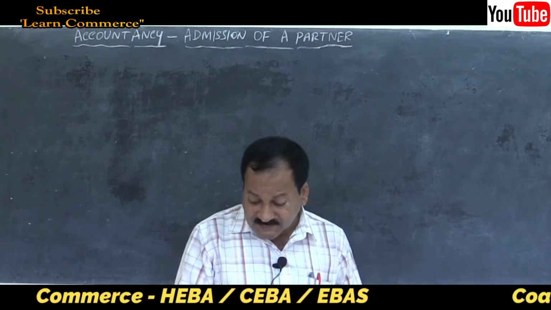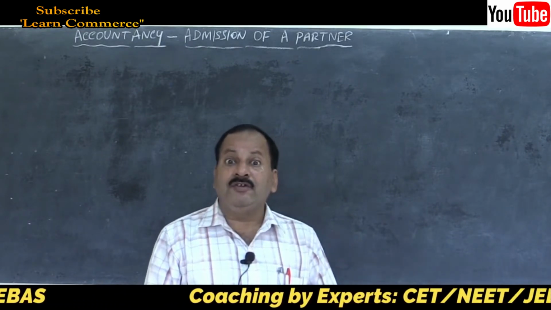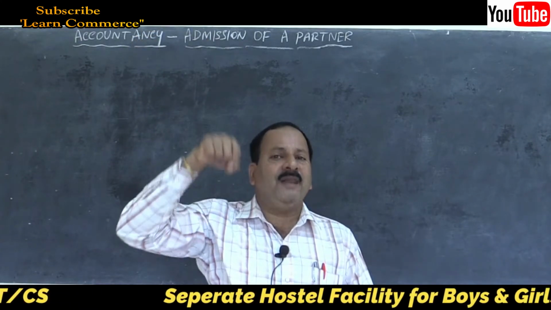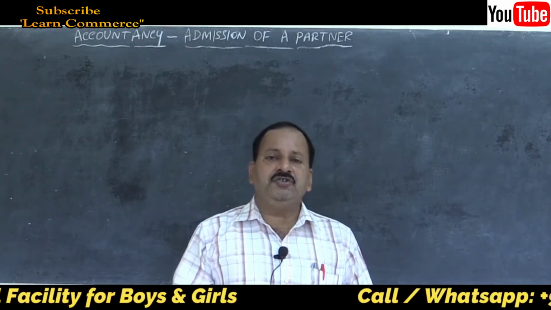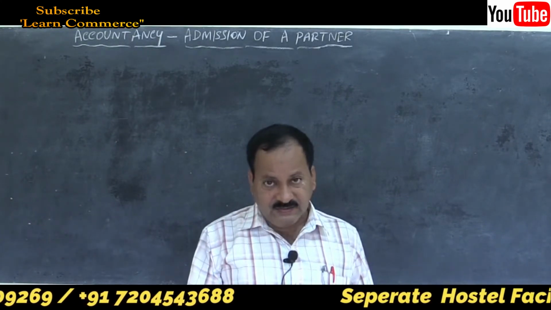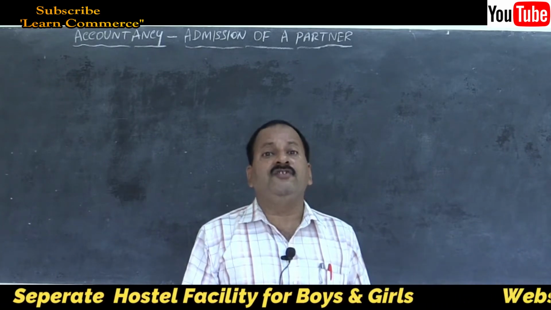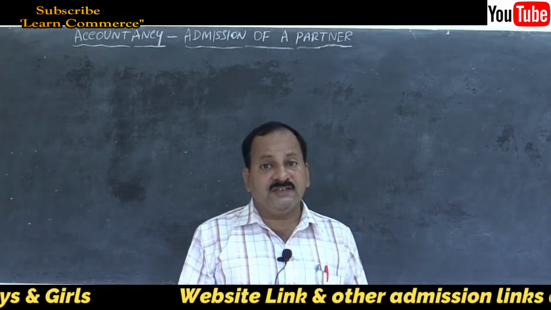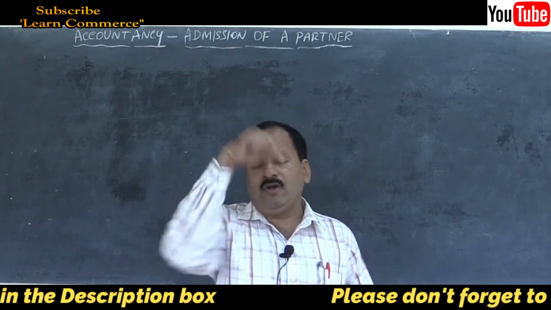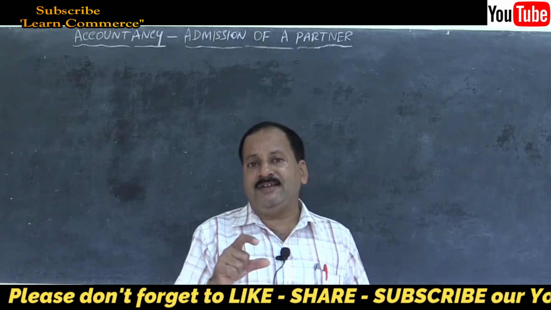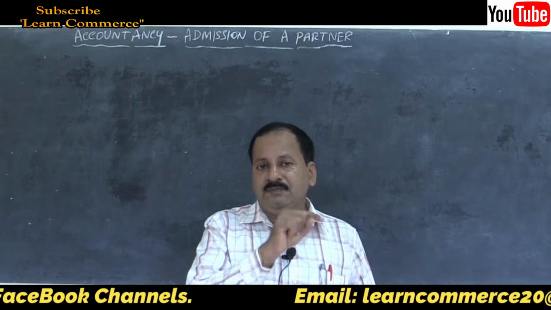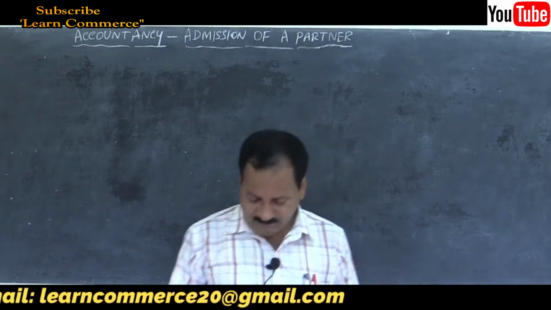Here it is by rupees 3000, which means this is the amount which should be increased. Old PDD plus this 3000 together we should deduct in the new balance sheet. That is, already there is 3000, and now a new provision of 3000 should be created. So 6000 should be deducted in the new balance sheet, and in revaluation account on the debit side you have to enter rupees 3000, provision for doubtful debts created.